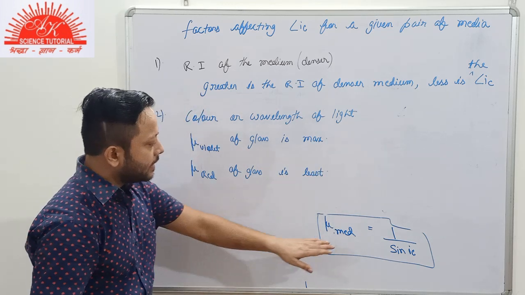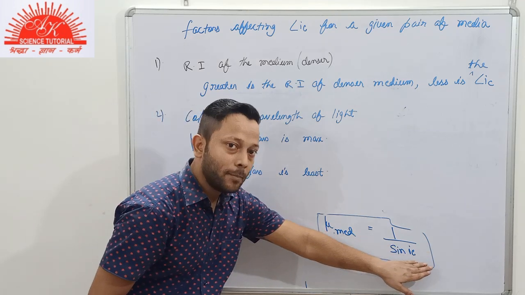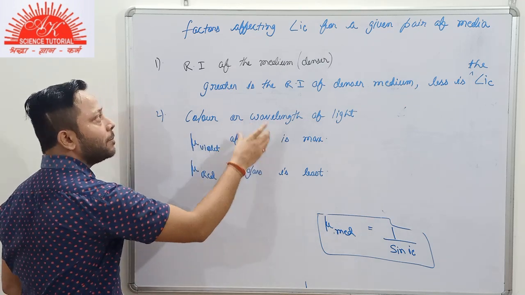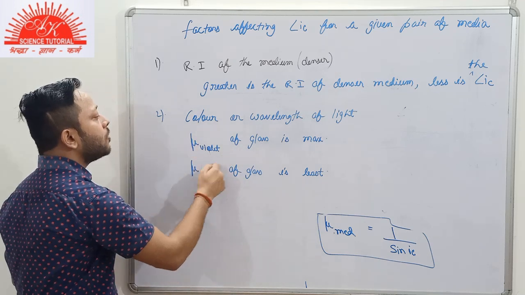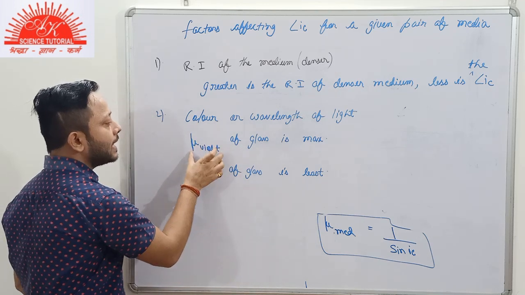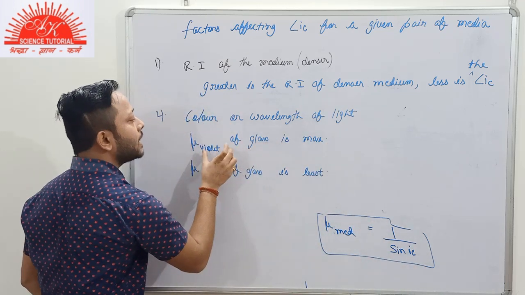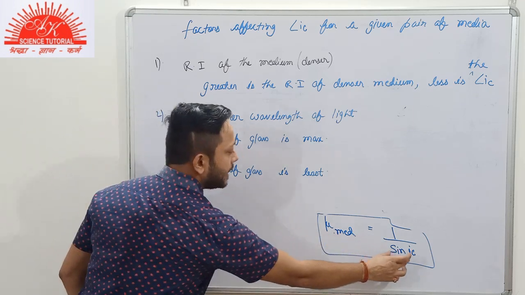As you can see here, if the refractive index is maximum, the critical angle will be minimum. So for the given denser medium, if it is glass or diamond, the violet color of light has maximum refractive index. So the critical angle for violet color of light of the given medium will be least.